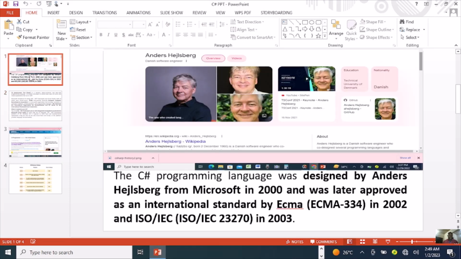First of all, the C Sharp programming language was designed by Anders Hejlsberg from Microsoft in 2000 and was later approved as an international standard by ECMA (ECMA 334) in 2002, and ISO/IEC (ISO/IEC 23270) in 2003.